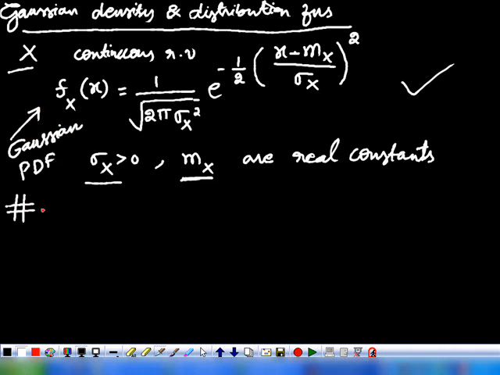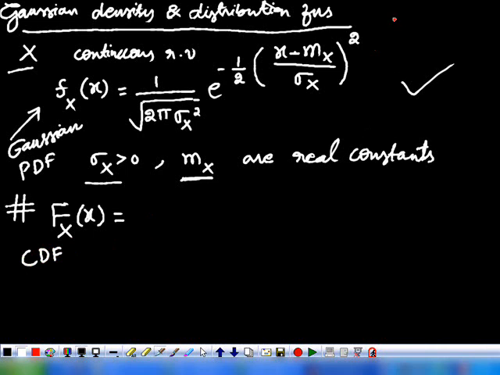So let us find the CDF from fx of x. If we know the probability density function, we can find its cumulative distribution function.